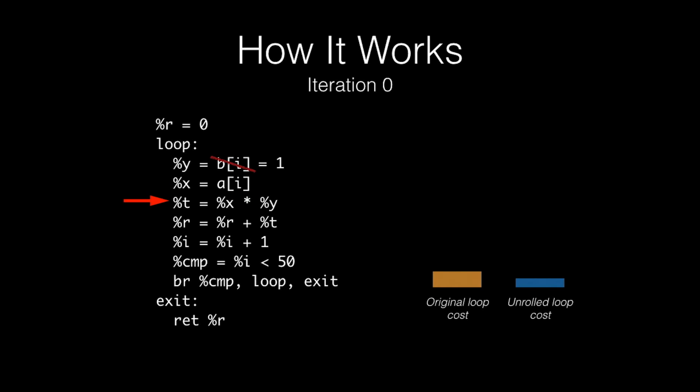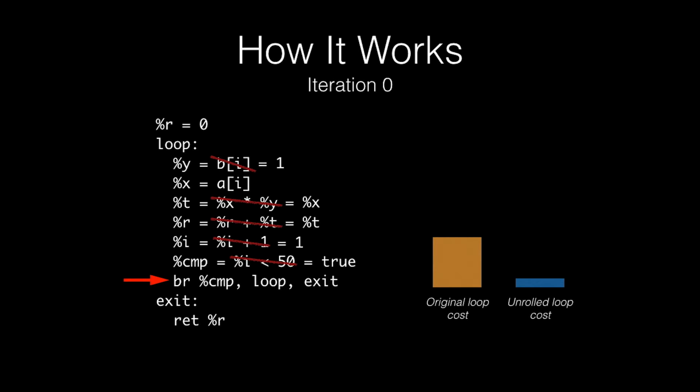This instruction is multiply. But if we unroll the loop, we know that one of the operands is 1. We just figured that out 2 lines above. And that means that in the unrolled version, this instruction would be also simplified, because multiply by 1 is just a no-op. So that means that we don't need this instruction in unrolled version. And again, it only contributes to original loop cost then. In a similar way, we proceed with the remaining instructions. So this addition would be simplified, this addition would be simplified, comparison would be simplified, and branch would be folded when we unroll the loop.